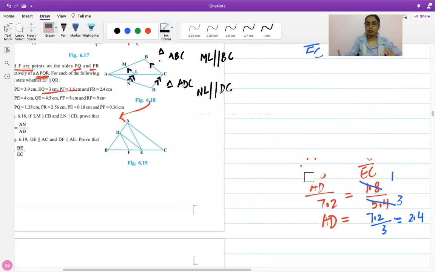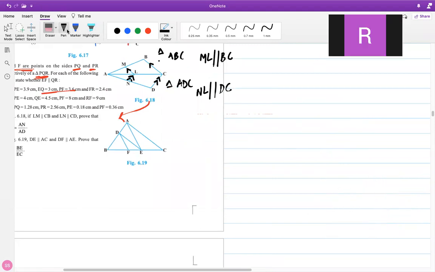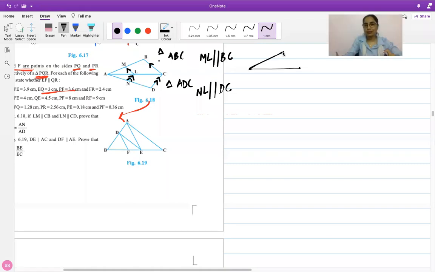Since you don't have the values, you'll be working with names only. In third question? Yes, question number 3. If you want, you can draw the triangles separately. This is the triangle on top. You've got A, B, C, and this is the side that's parallel.